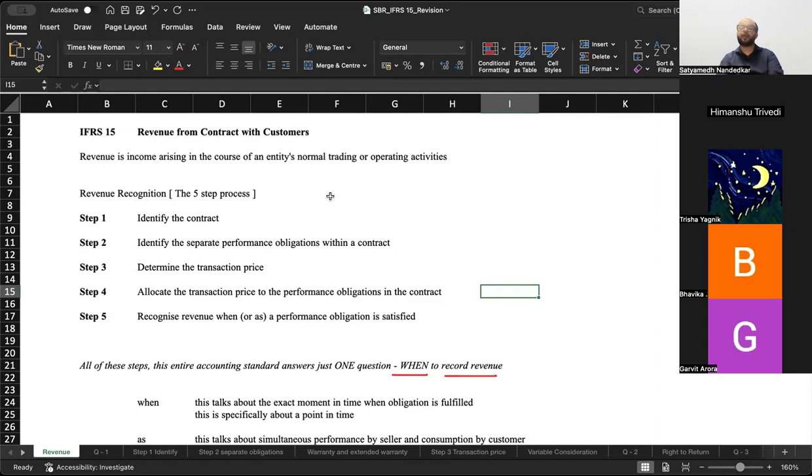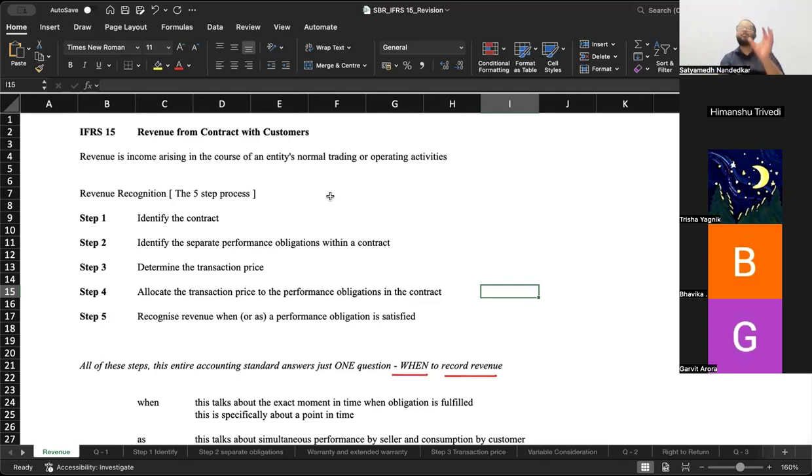Step three, determine transaction price. Transaction price is the amount agreed under the contract for providing a particular commodity or service. Step 4, allocate the transaction price to the performance obligations in the contract. So basically, the transaction price has to be split between the different promises made under the arrangement. We'll see what step 4 is later.